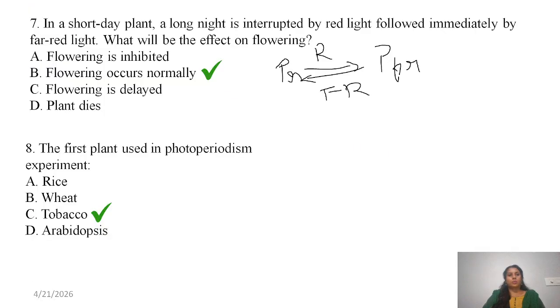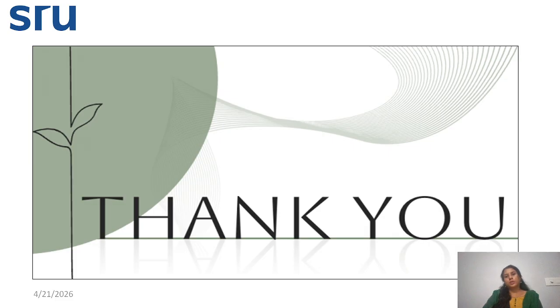I hope you got some knowledge regarding photoperiodism, because it's a highly important topic. Just don't forget this definition. Photoperiodism is entirely related to the flowering of the plant. The definition of photoperiodism is the relative length of day and night, which is responsible for flowering of the plant. The classification is short day, long day, and day neutral. I hope you got some information. Okay, thank you so much.